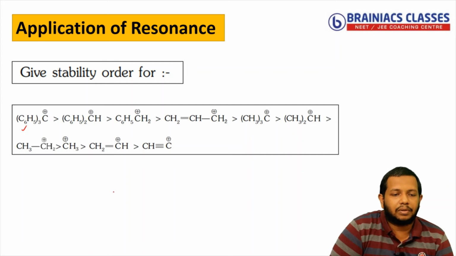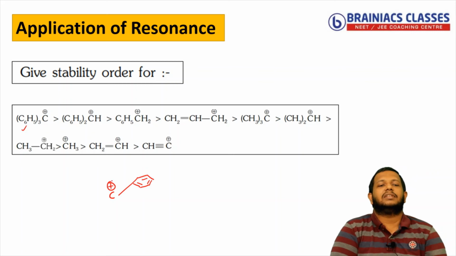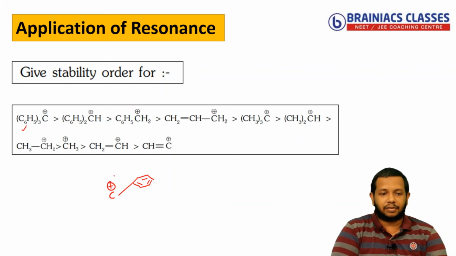So you have carbon with positive charge, and this is connected to one benzene ring. You can see this positive charge can be in resonance with this benzene ring, or it is also connected to 3 phenyl rings, correct?